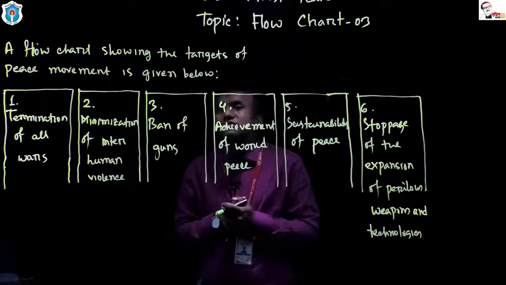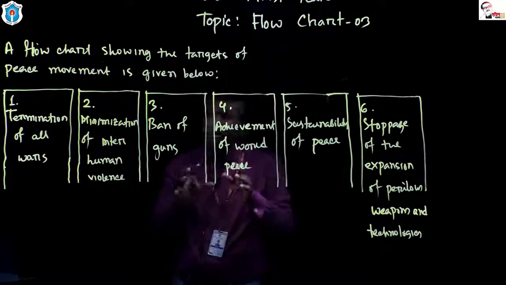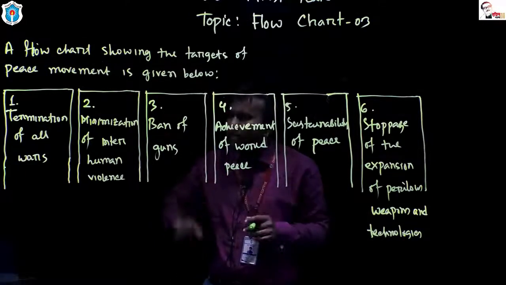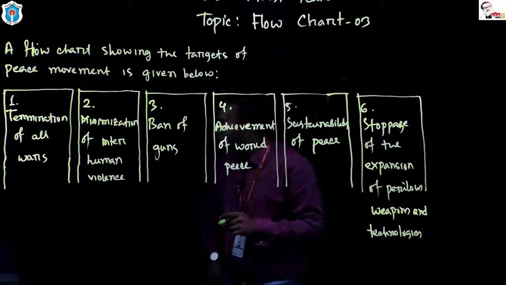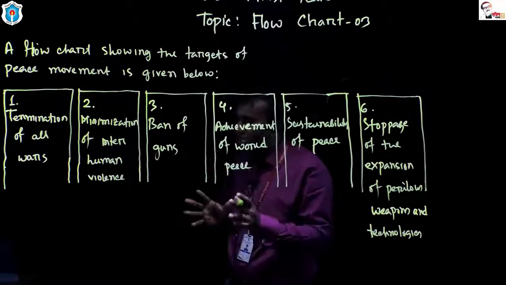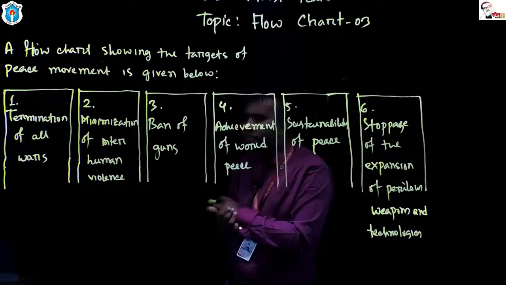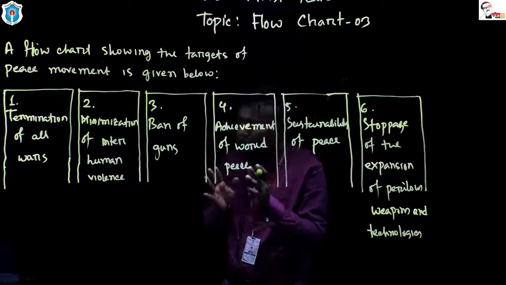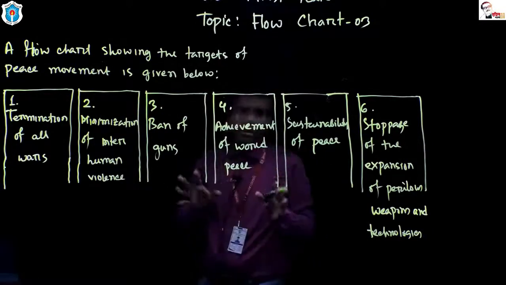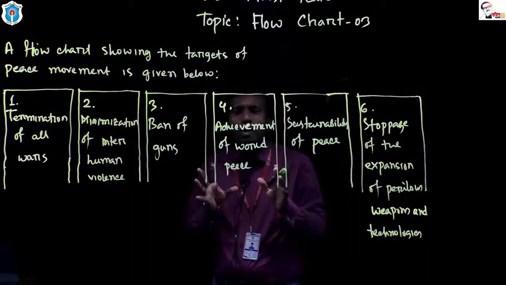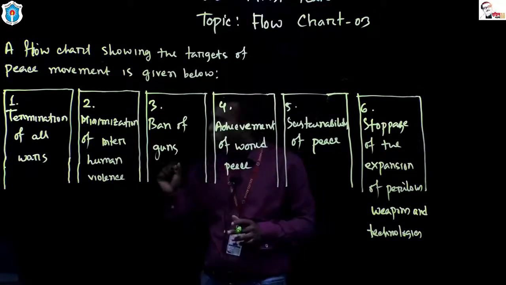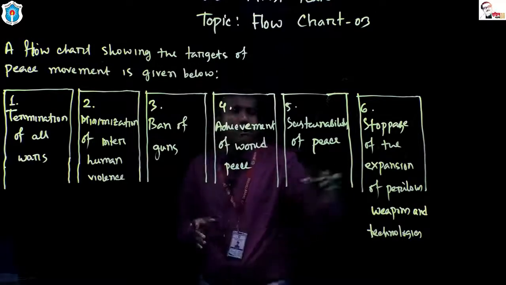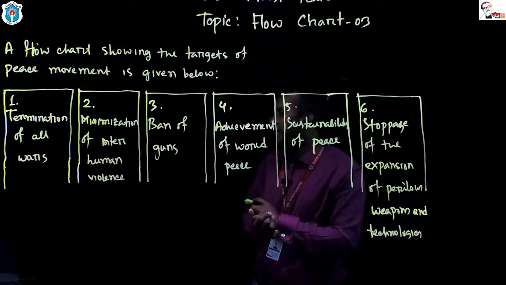Now I would like to teach you the seventh answer, although we will not use it. The seventh answer is objection to export of weapons. Okay, objection to export of weapons. But we will not use it because we have already completed our flowchart.